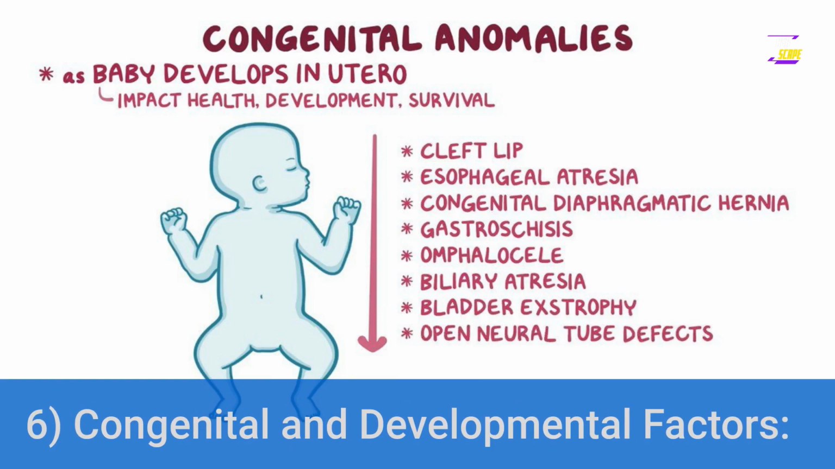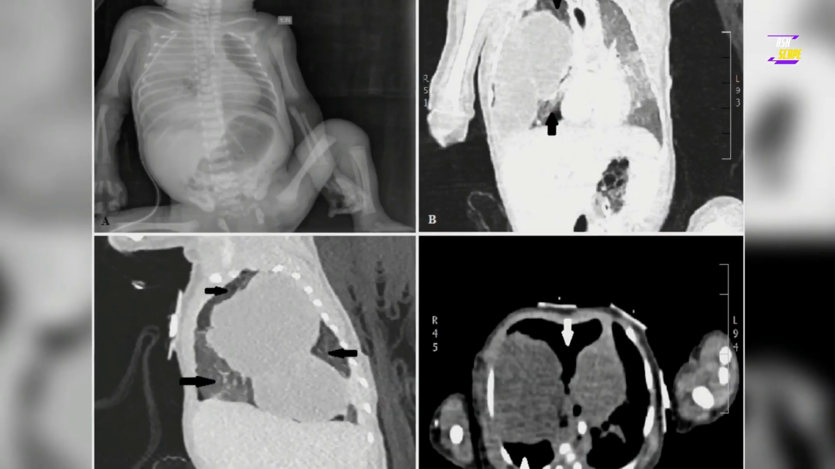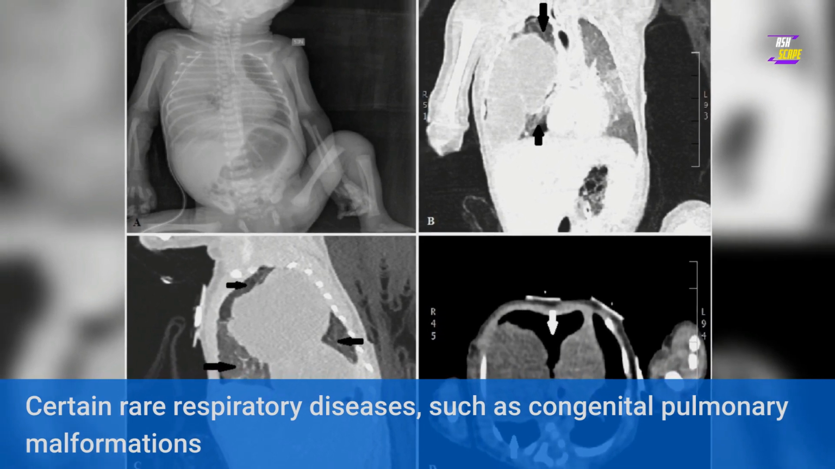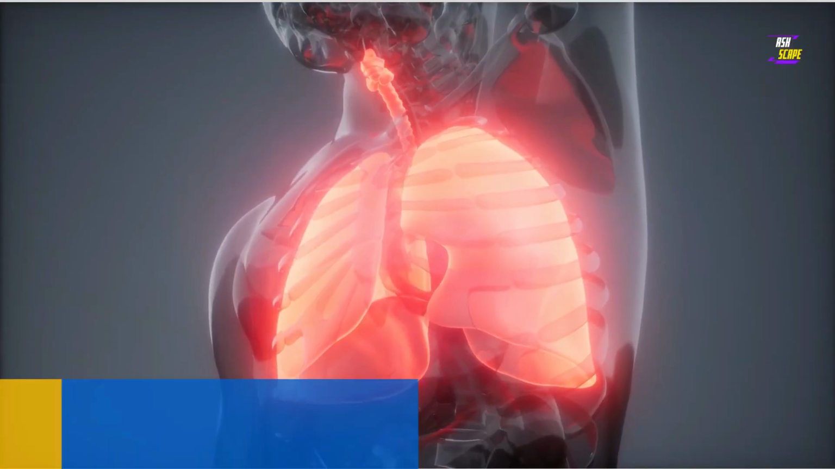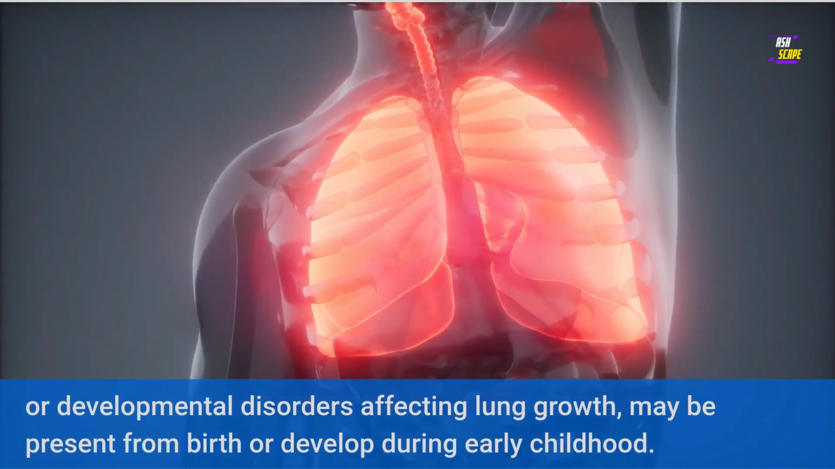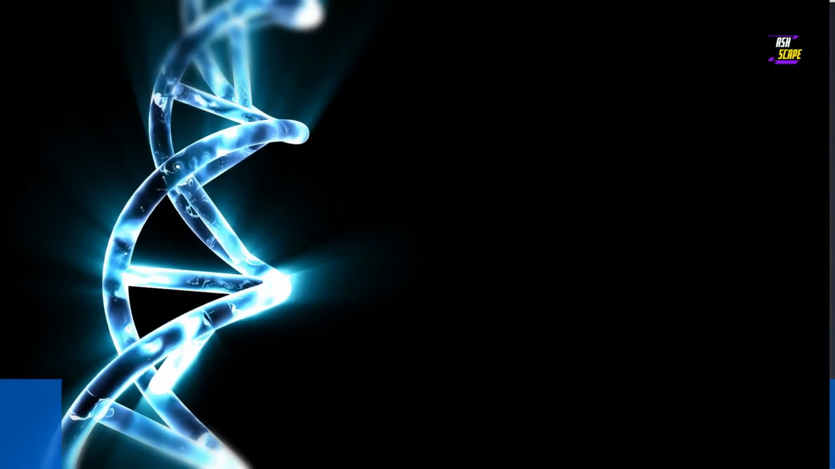6. Congenital and developmental factors. Certain rare respiratory diseases, such as congenital pulmonary malformations or developmental disorders affecting lung growth, may be present from birth or develop during early childhood.